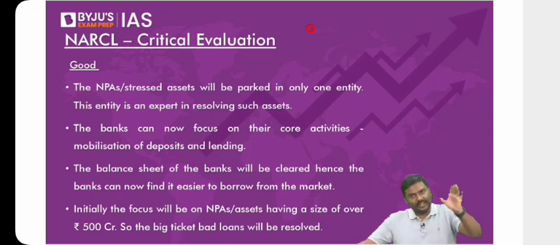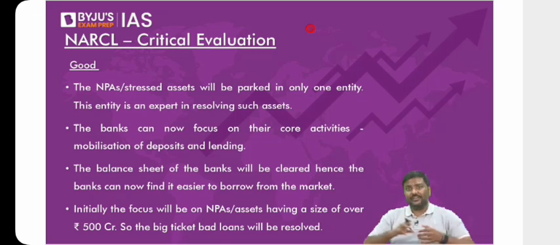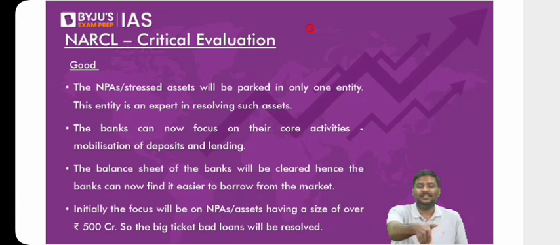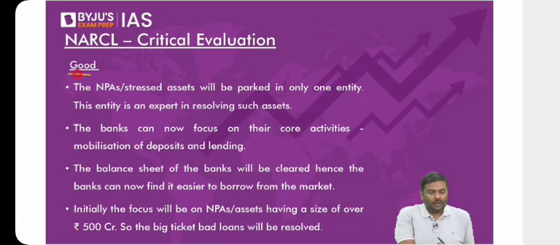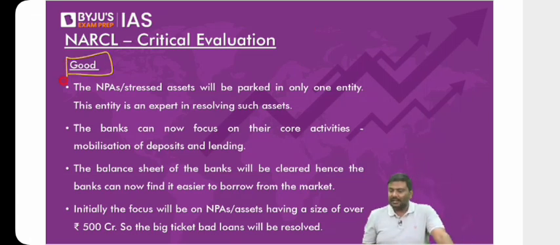In the last month itself, they have been able to purchase their first asset. So you will have to wait and see whether it is operating efficiently or not, because the first asset has been purchased last month. I hope you understand what I'm trying to say here. Okay. What are the positive aspects related to this?